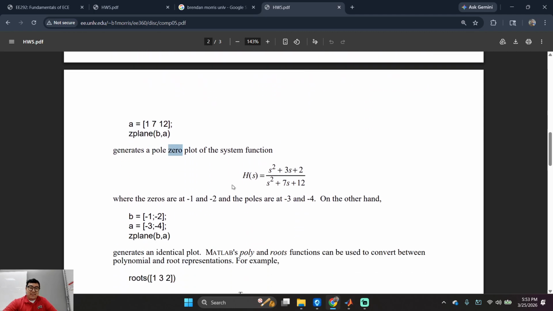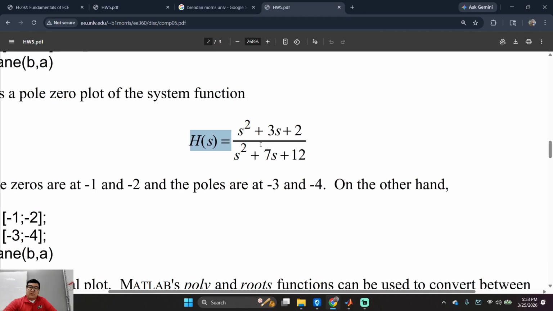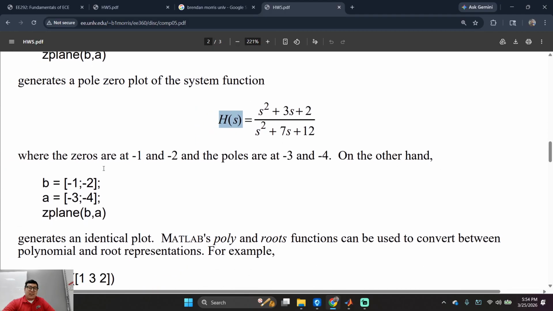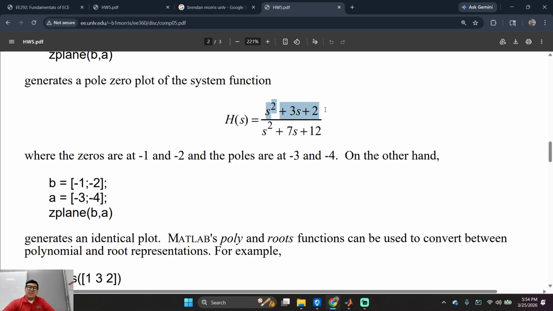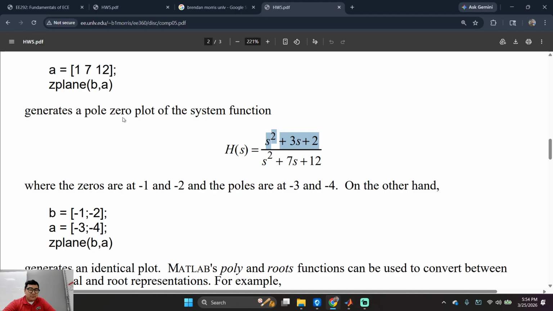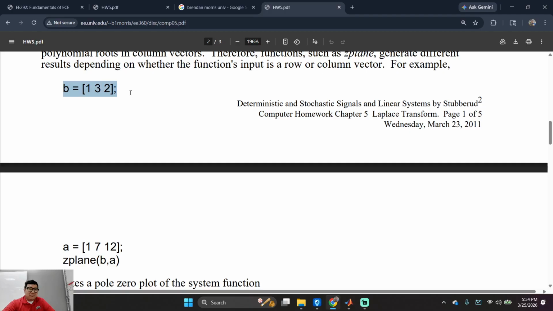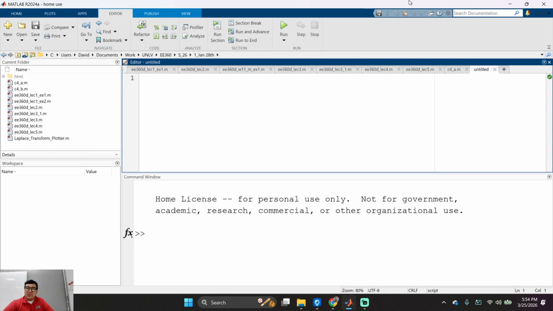Z-plane, not too bad. What's this right here? Transfer function, right? Of the impulse response transfer function, right? System, H of S, right? And then how do you split this and find the poles? Or actually, wait. If you wanted to model this, you can model this using this right here, right? Z-plane. Anyone want to see me do that?